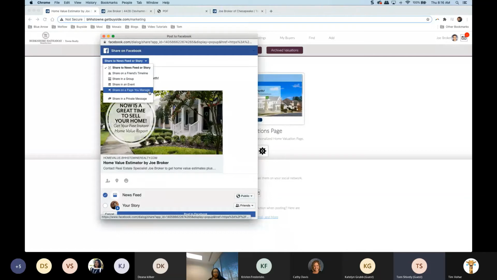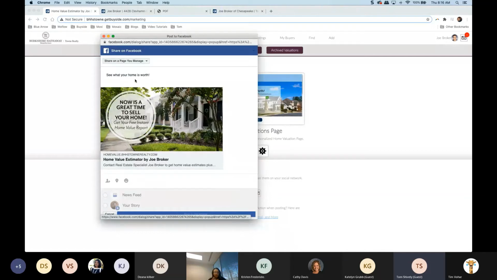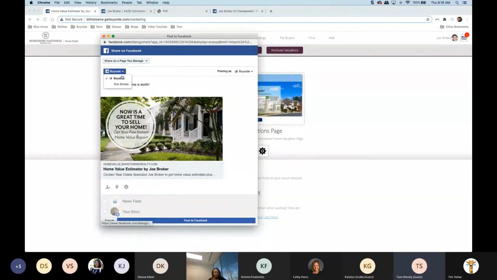Now, the other option here is share on a page you manage. So that is your Facebook business page. And we're going to see I've got one right here. And it's really simple. That's all it takes to post this to your social media, your Facebook business page.